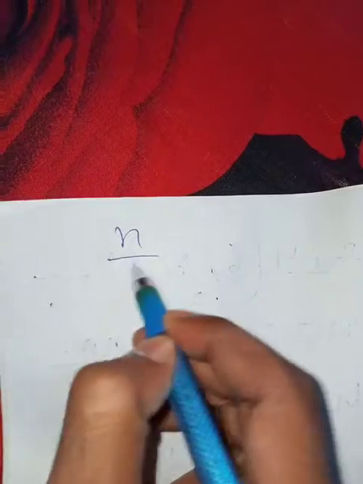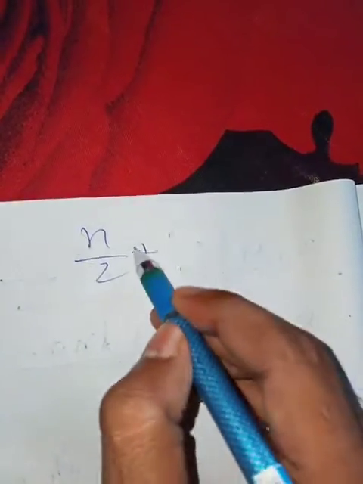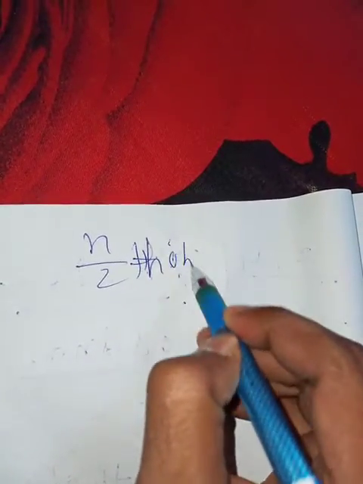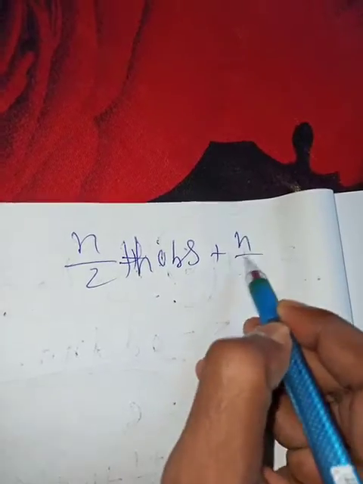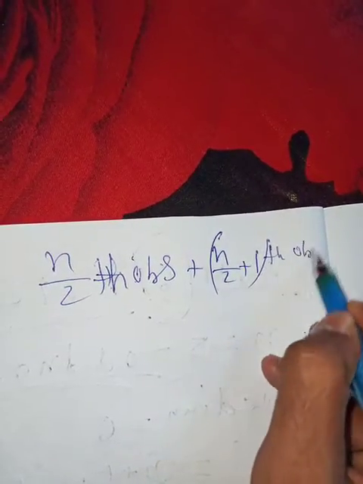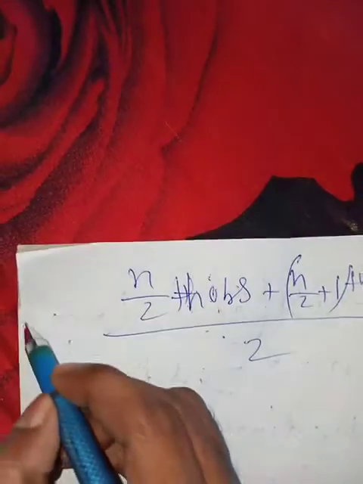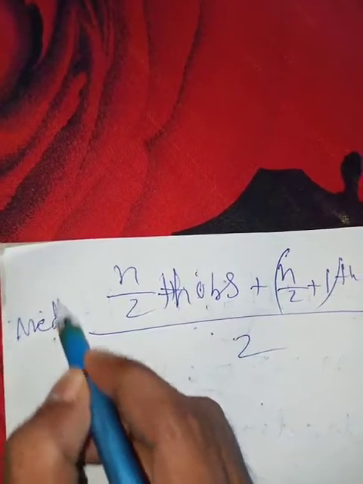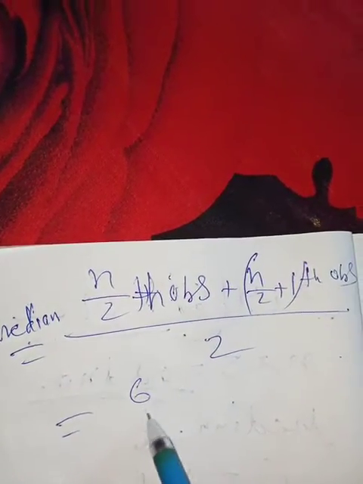Then the n by 2th observation plus the n by 2 plus 1th observation, all by 2. That is the formula for finding the median if n is even. N is how many numbers there are, 6.